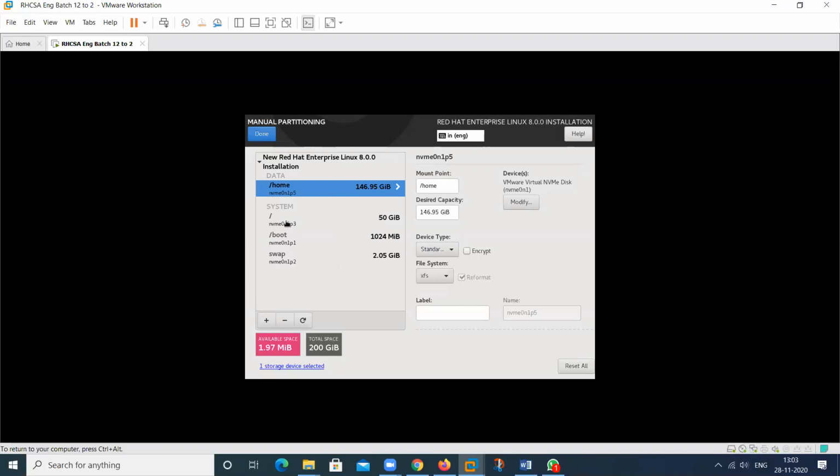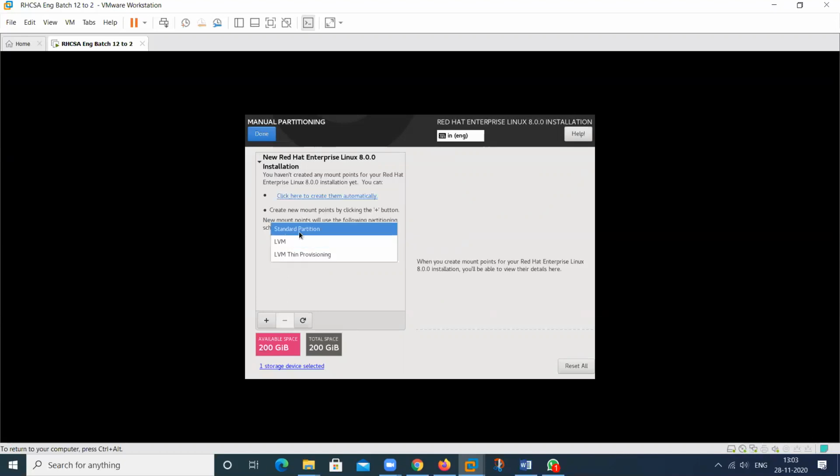But I want to change this one. So how can I? Click on remove button. This removes all the information. Then click on standard. Then we will create slash separately, swap separately, home, slash boot, all the partitions manually according to my choice, according to my space, not automatic space.